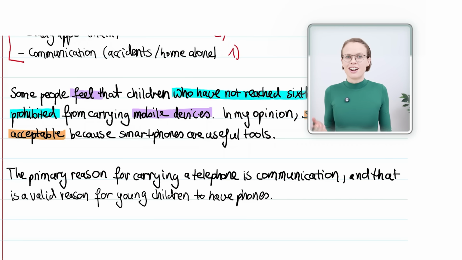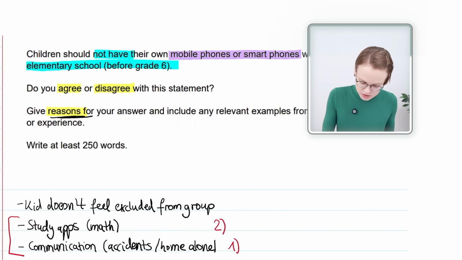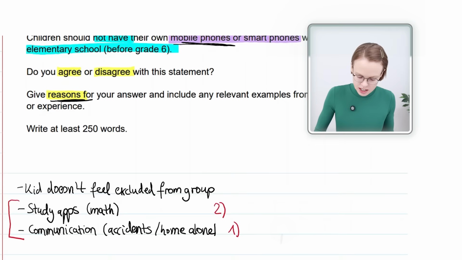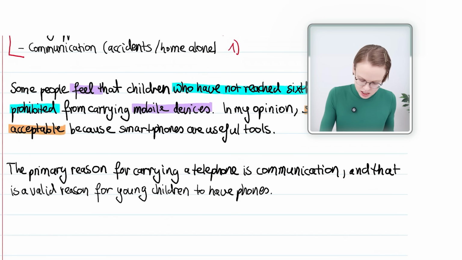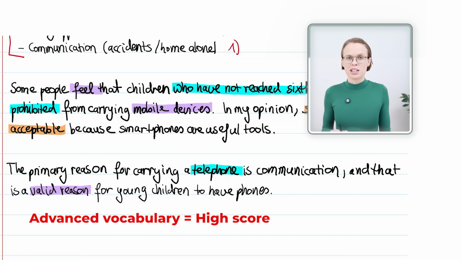As you can see here, I use a different word for mobile phones. The question said mobile phones. Here, I'm gonna choose a different color here. And I used telephone. Further, valid reason is a great expression because the word valid is advanced vocabulary. Always remember to use advanced vocabulary because this will make your score go up.